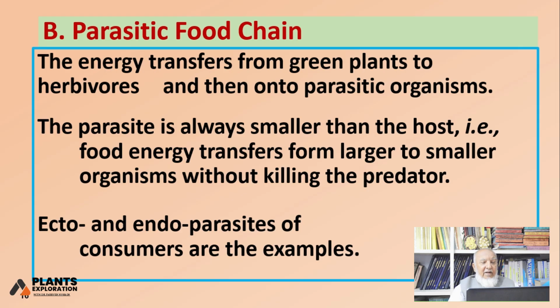Now we are coming to parasitic chain. Parasitic means where parasites are involved. In our society, man, human, animals, everywhere parasites are there. Human parasites are there, animal parasites are there, bird parasites are there, which may be attached ecto-endotype parasites or are consumers. The energy transfers from green plants to herbivores and then on to the parasitic organisms.